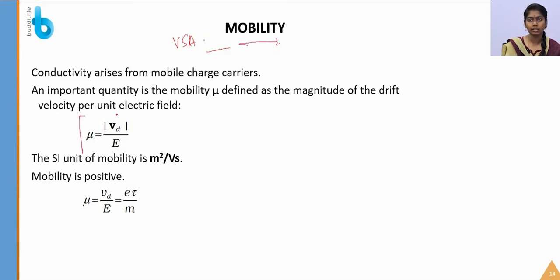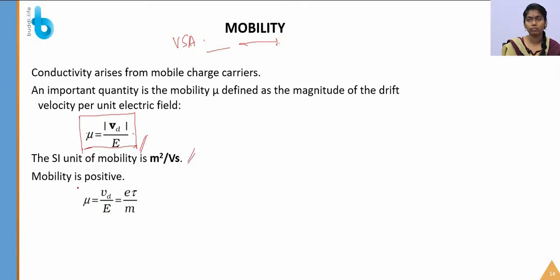From the expression, you can tell that mobility is defined as the magnitude of the drift velocity per unit electric field. So it is very simple, right? This definition is very important for your short answer. So what is the SI unit of mobility? It is m square per volt second. So this is the SI unit for mobility.